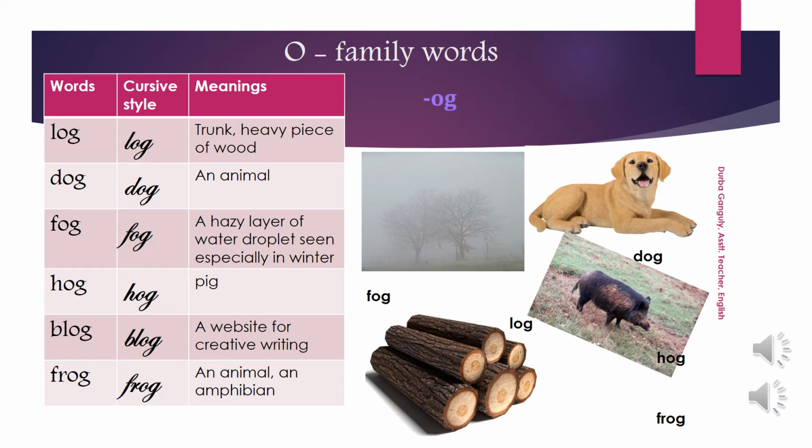You can see the picture of a pig, and you got this word pig in an earlier episode when you learned IG family words. Now blog is a website for creative writing. When you grow up, if you develop a fondness for writing, you can write in blogs so that many people can read your writings. And frog, you can see the picture of a frog.